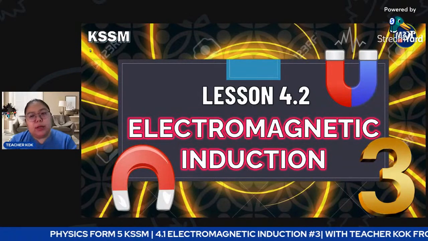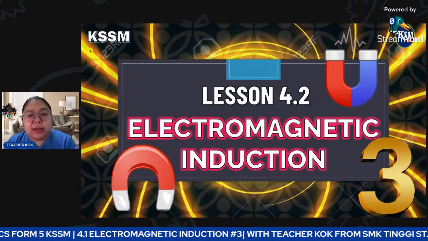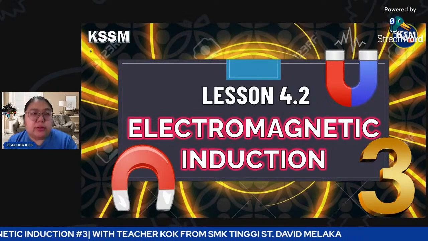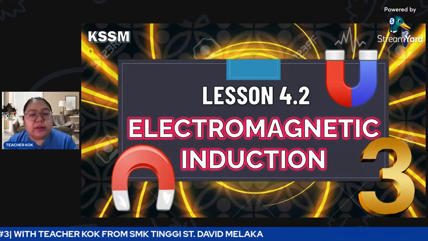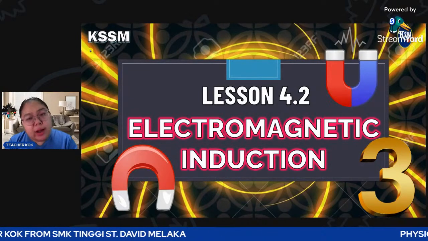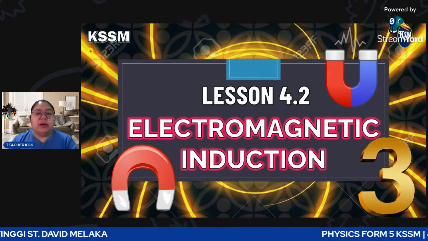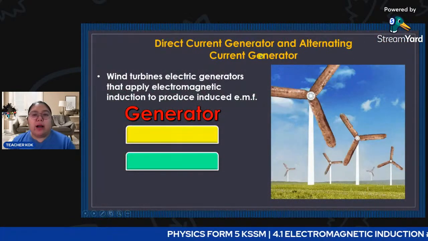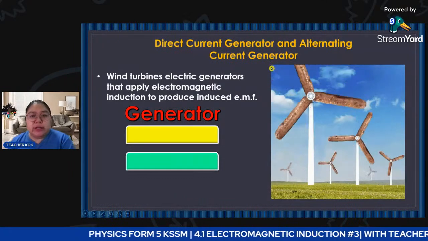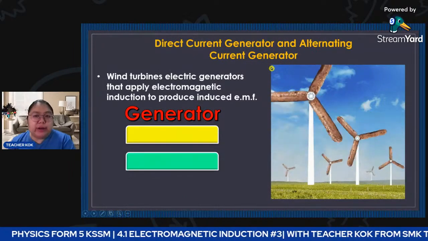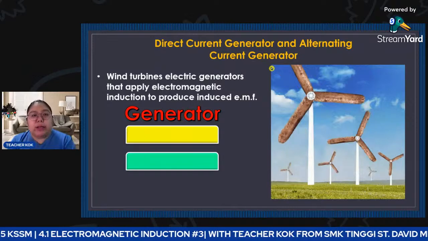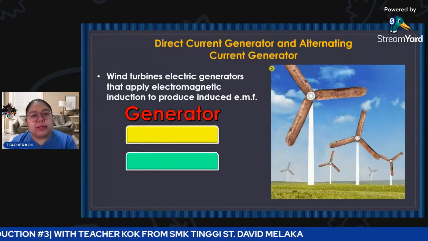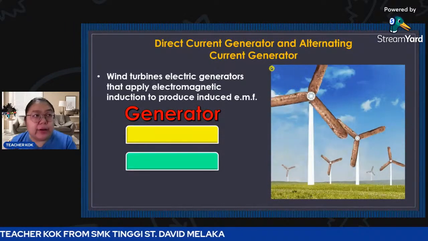Remember, for induction, that means we're using the right hand. Right hand means they never provide any current, but you need to generate the current. That current we call induced current. From here we go through the direct current generator and also the alternating current generator. So we separate it into two: one is direct current, another one is called alternating current. Today's lesson, I will go through direct current first.